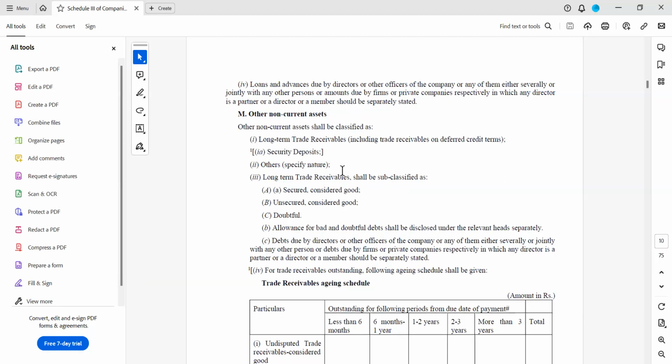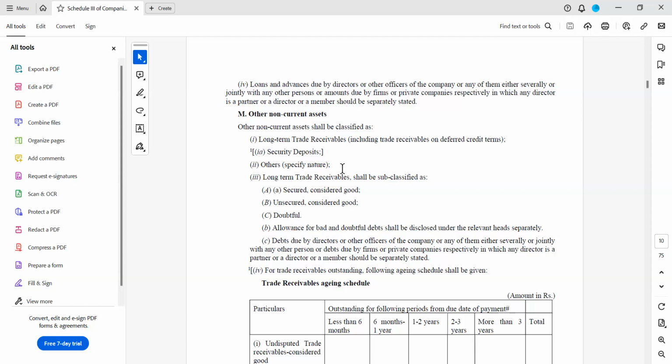Maybe cases like that will be there, or it may be any machinery which is sold where a huge amount of money is involved, and it is recovered in various installments running more than 12 months.